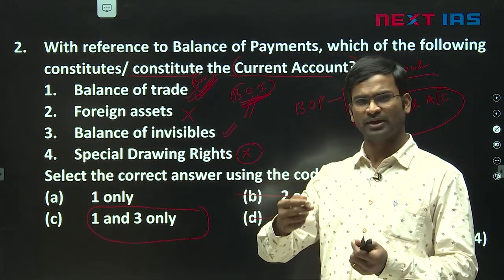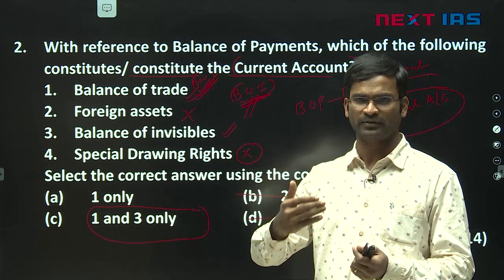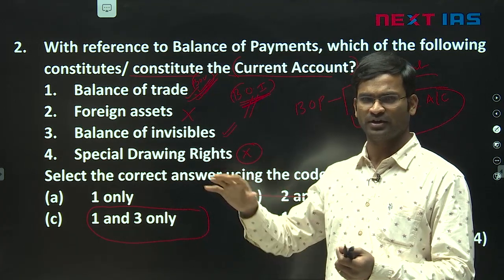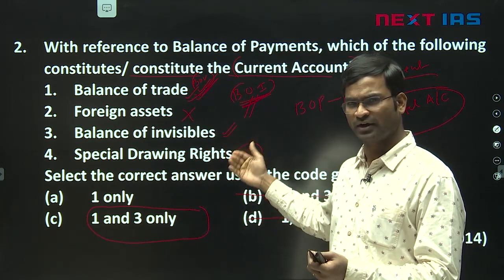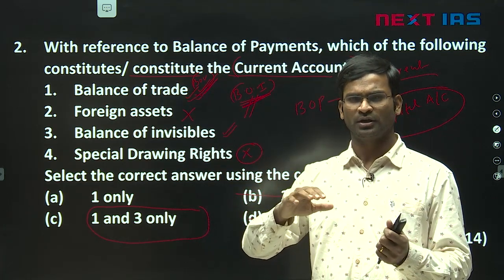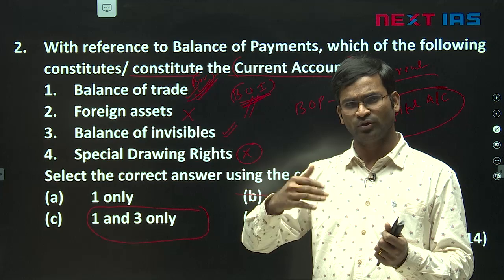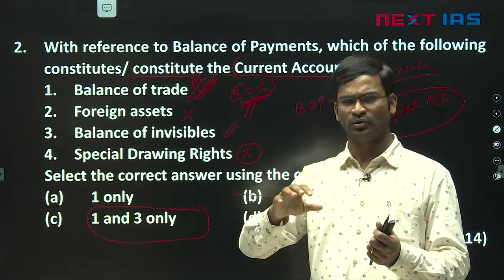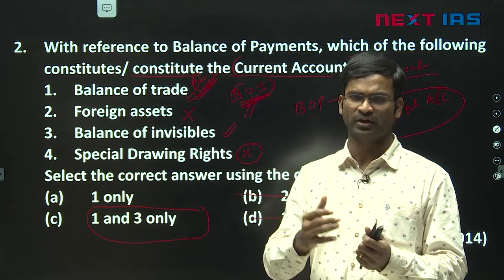So again, sometimes they keep such a keyword so that they can trap us, we can waste our time, etc. But here they are asking about components of current account. But what is SDR? It is like a currency, but used as a unit of account by the IMF. It's like a supplement to forex reserves.